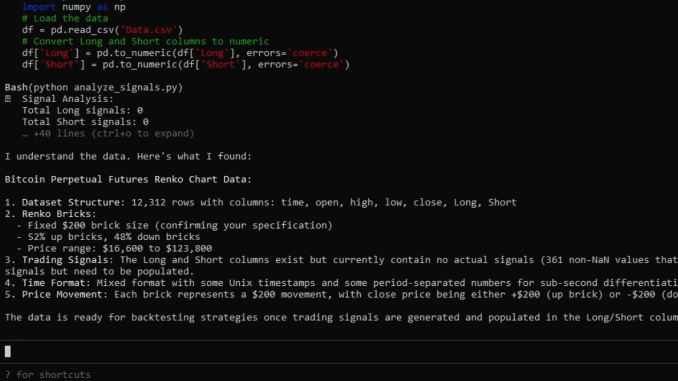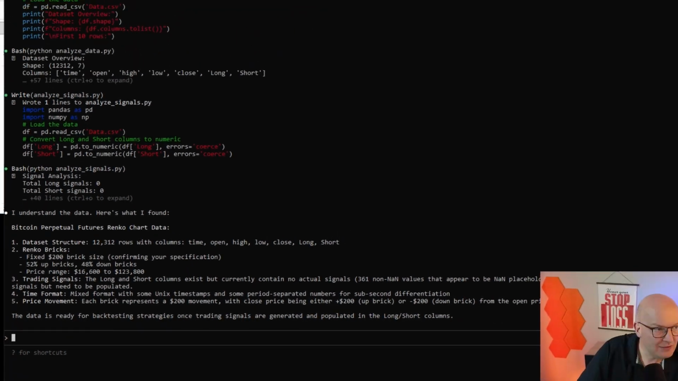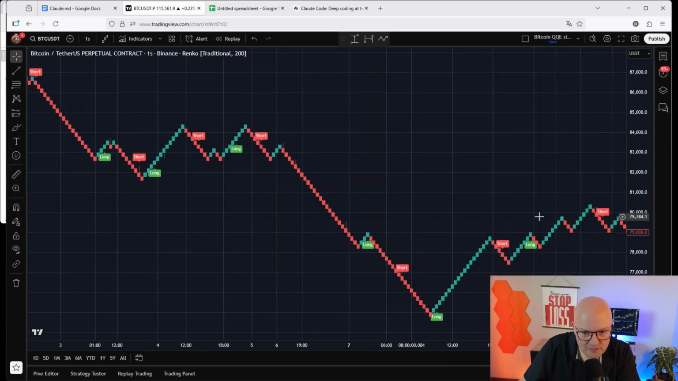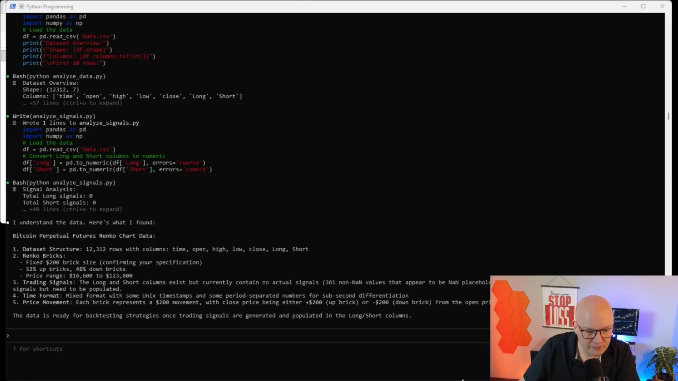You have 12,312 rows with the columns time, open, high, low, close, long and short, a fixed $200 brick size, which basically means that every single brick you see here when I zoom in a little bit, so the green and the red bricks, is a price movement of $200 on the Bitcoin perpetual futures.